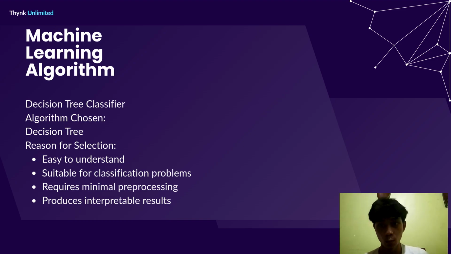Moving on to my machine learning algorithm, I have a decision tree classifier. The algorithm chosen is decision tree. Reasons for selection are that it is easy to understand, suitable for classification problems, requires minimal preprocessing, and lastly produces interpretable results.